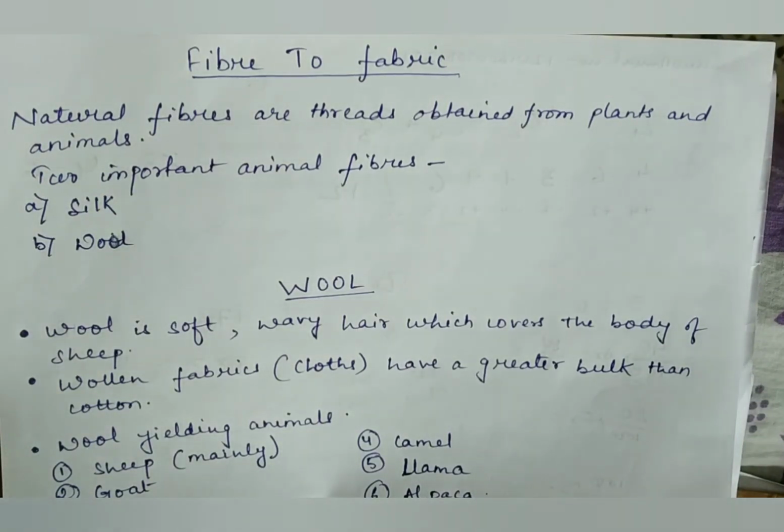So in today's class we learned about natural fibers, and we discussed mainly the animal fibers which are silk and wool, and we discussed in detail about wool. We discussed the wool yielding animals and the steps by which woolen yarn or fabric is obtained from these animals. In the next class, we shall discuss silk: how silk is obtained, and what the occupational hazards are. We will discuss them in detail in the next class.